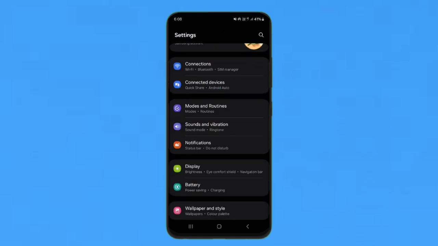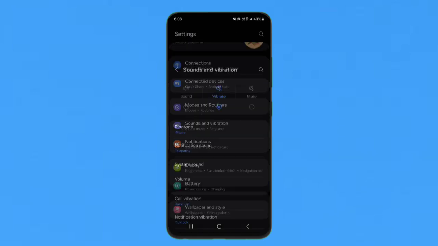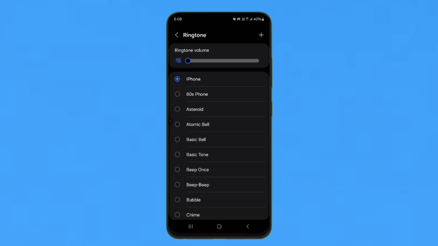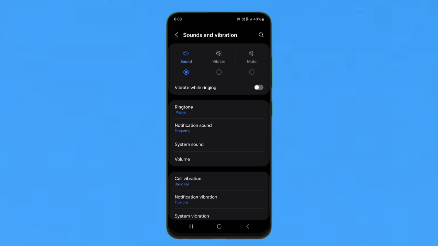To make sure, just go to the settings on your Android device and find sounds and vibration, and here you will see the ringtone is set to iPhone. Just tap on it. So in this way you can set iPhone ringtone on Android